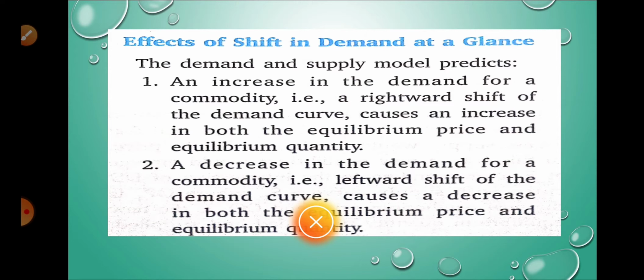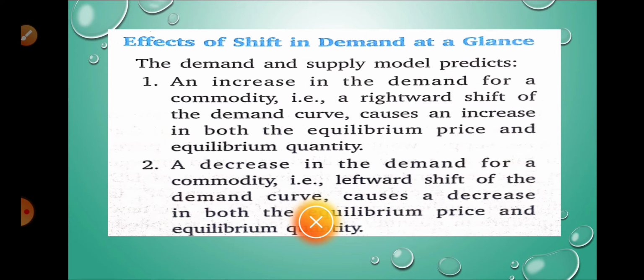In the second case, a decrease, if there is a leftward shift, it means there will be excess supply, and if there is excess supply, then price will fall, and equilibrium quantity will also decrease. Why? Because demand was decreasing or shifting leftwards.